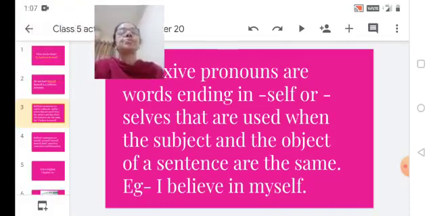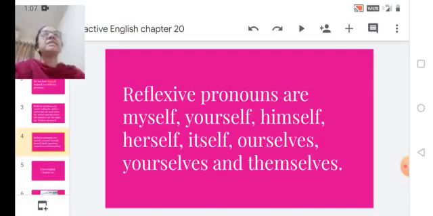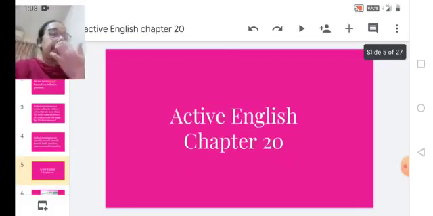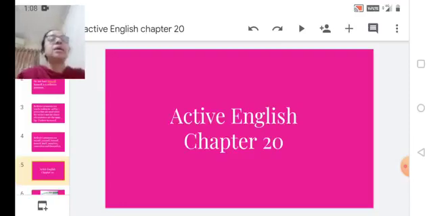So students, let us see some of the examples that can be used in reflexive pronouns. The words such as myself, yourself, himself, herself, itself, ourselves, yourselves and themselves. So the words that end with self, these are the reflexive pronouns. So today in Active English we are going to deal with this topic in chapter 20. Okay. So just open that page, chapter 20.